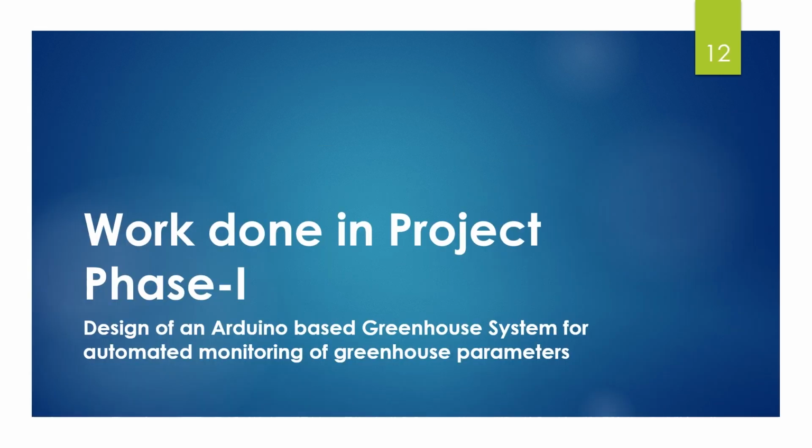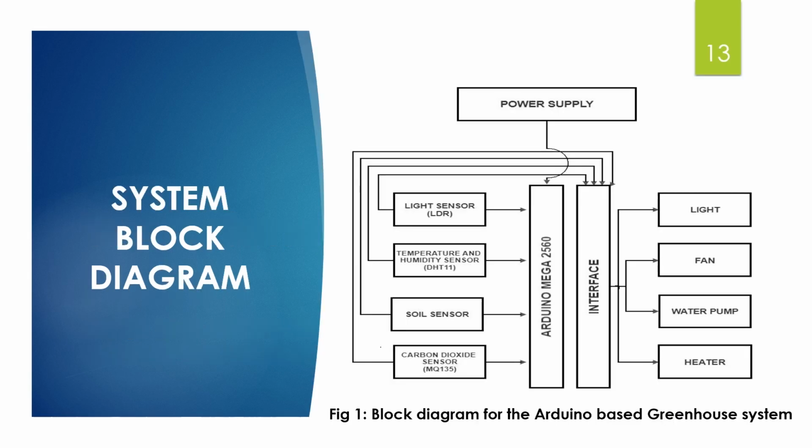Work done in project phase 1. During the phase 1 of the project, we have designed an Arduino-based greenhouse system for the automated monitoring of greenhouse parameters, namely sunlight, soil moisture, carbon dioxide, temperature, and humidity. This is the block diagram of the system.